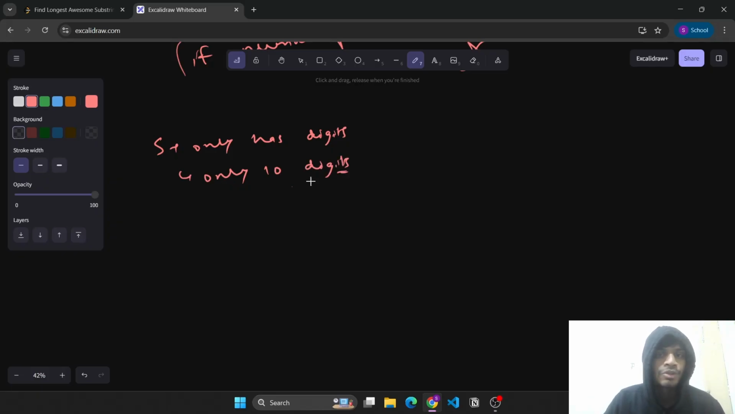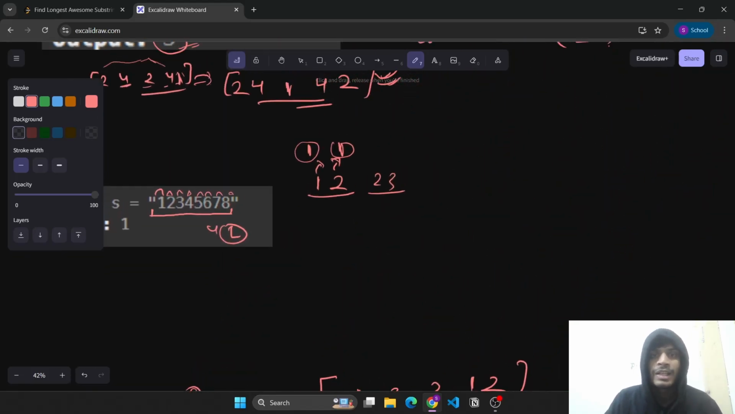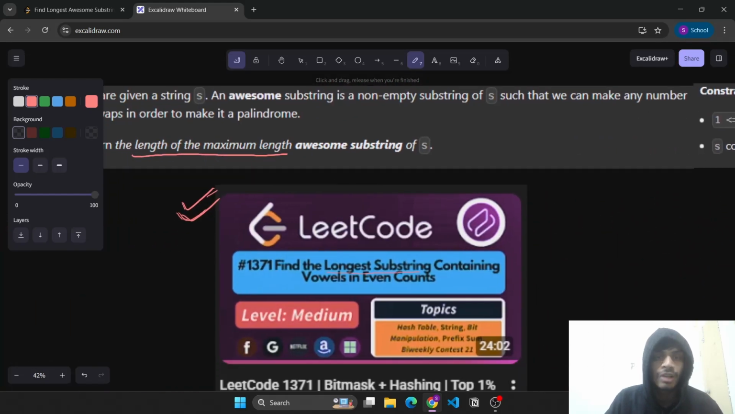So if we create a mask of the order of 2 to the power 10, which will only have values till 1024, which means about 10 to the power 3, this space is allowed. Hence we can create a bit mask of this size and then try to solve this problem. If all characters had been present, it would have been 2 to the power 26, and in that case, maybe it would have given us a memory limit exceeded error. So since it only consists of digits, that means something, right? That is giving us a hint that you can use bit masking here.